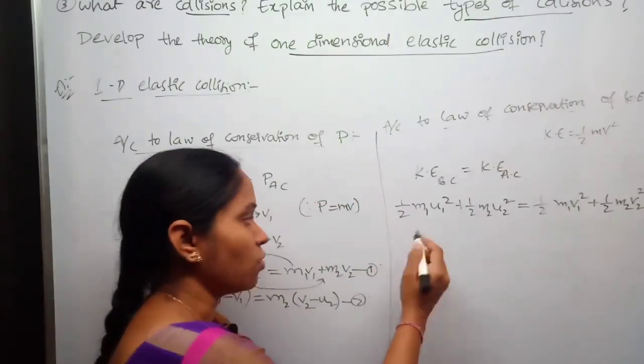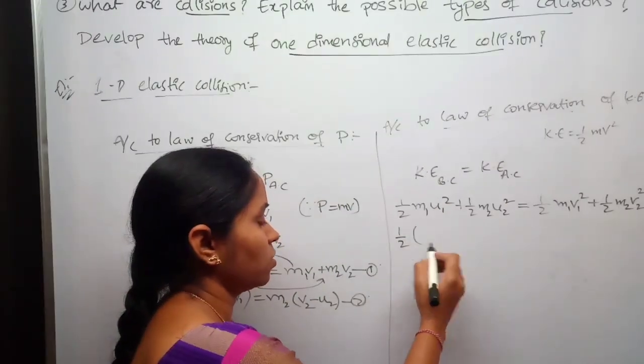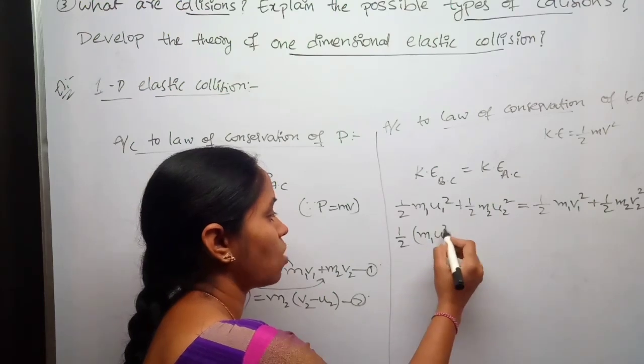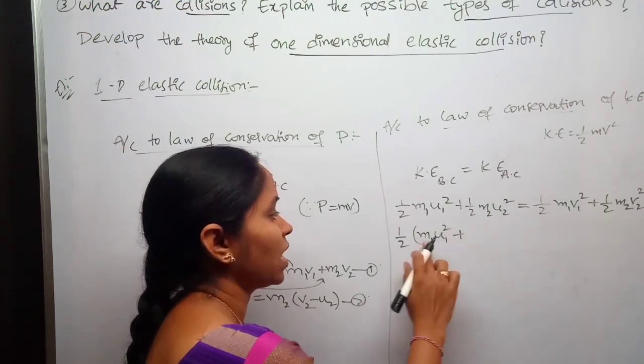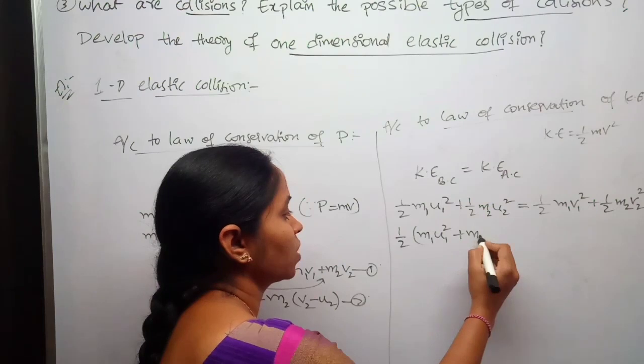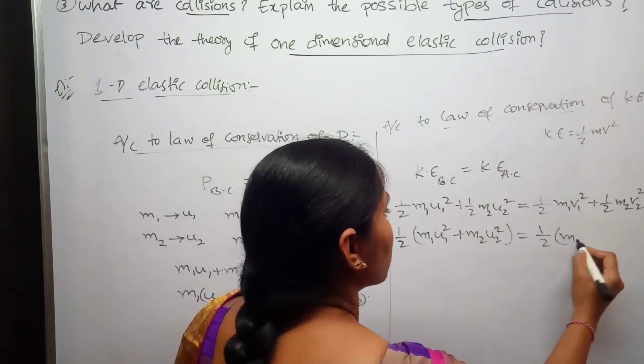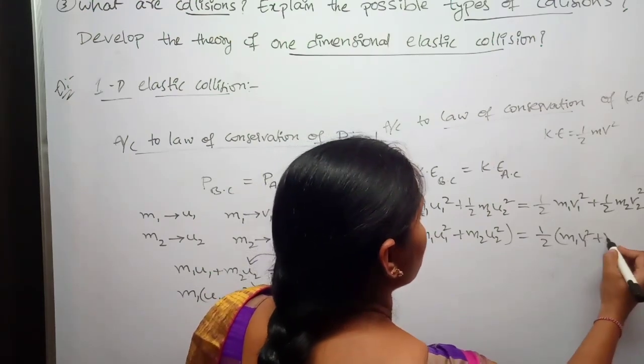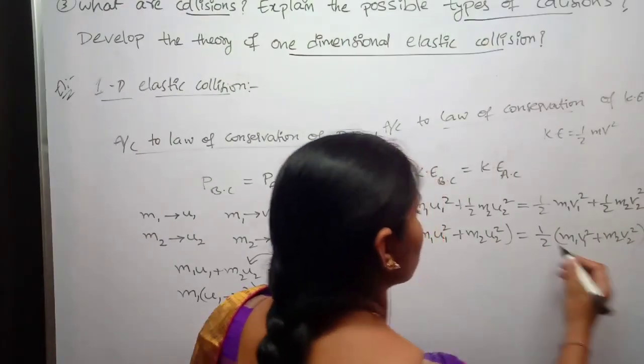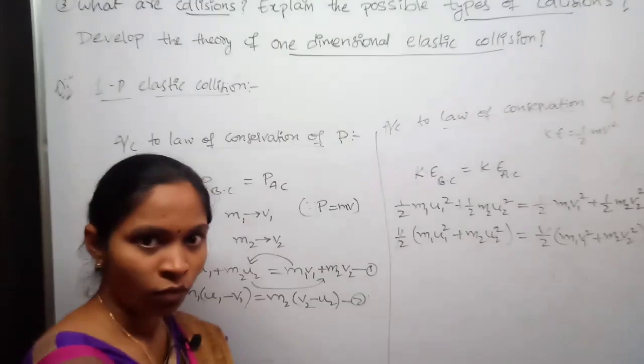If you bring this half outside the bracket, then you will have m1 u1 square plus m2 u2 square equal to m1 v1 square plus m2 v2 square. Half gets cancelled.